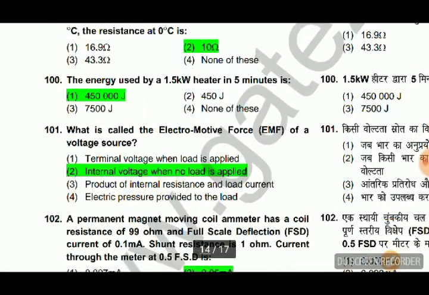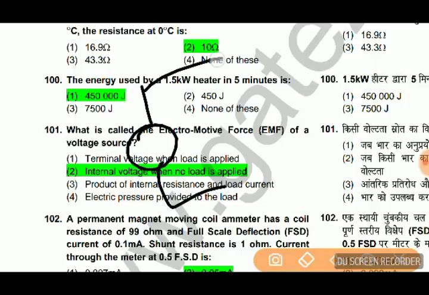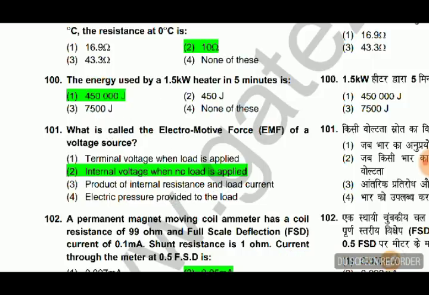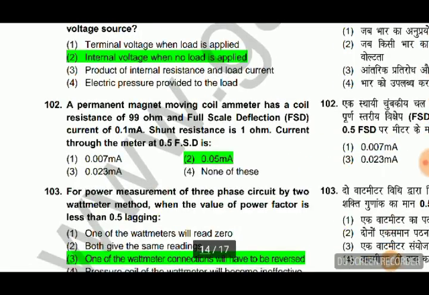What is called the electromotive force of a voltage source? It is the internal voltage when no load is applied. So electromotive force is the internal voltage when no load is applied. A permanent magnet moving coil ammeter has a coil resistance of 99 ohm. Full scale deflection current is 0.1 milliampere. This is related to the extension of range of ammeter.